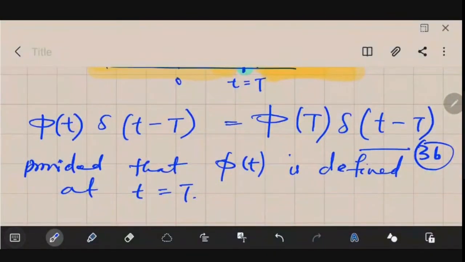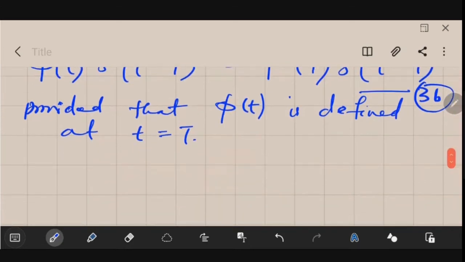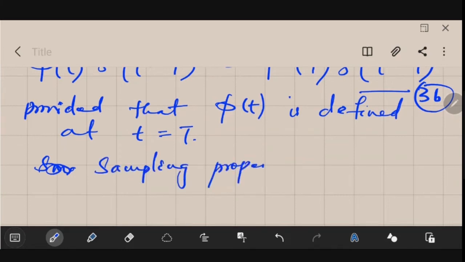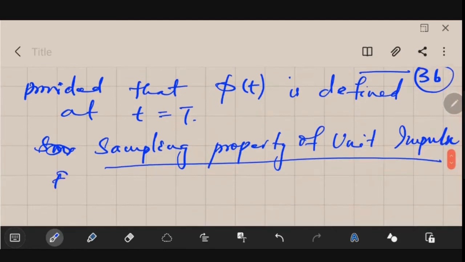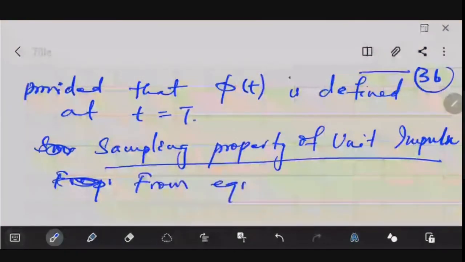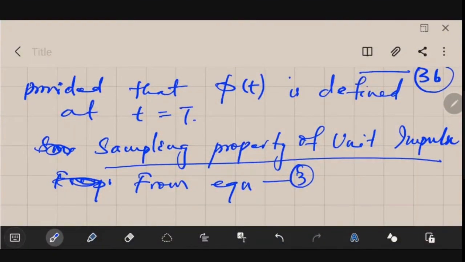Now from these two equations 3a and 3b, we will be able to find out the sampling property of unit impulse. Let us combine them and find out the property. The sampling property of unit impulse, from equation 3, a and b both.